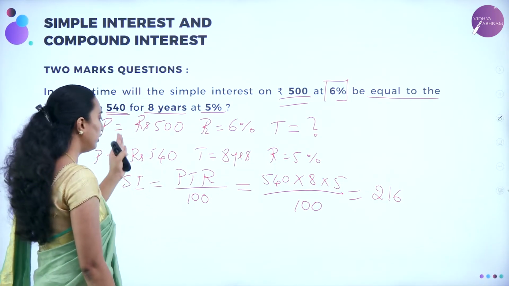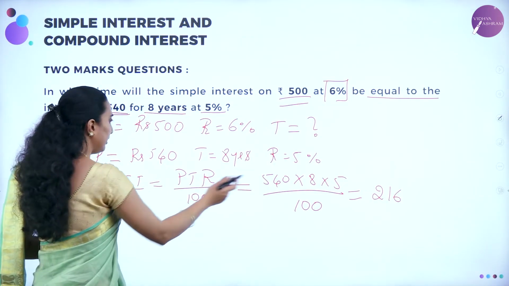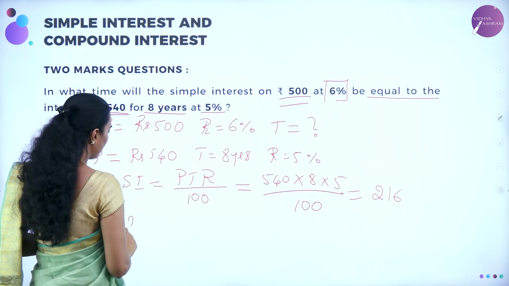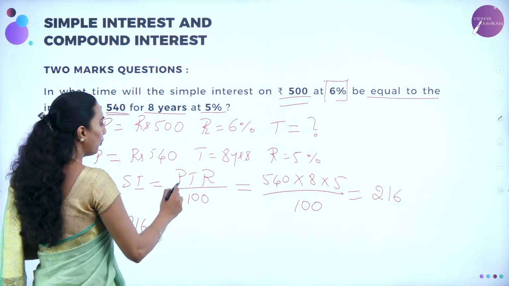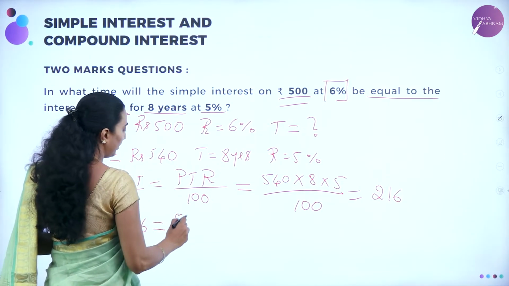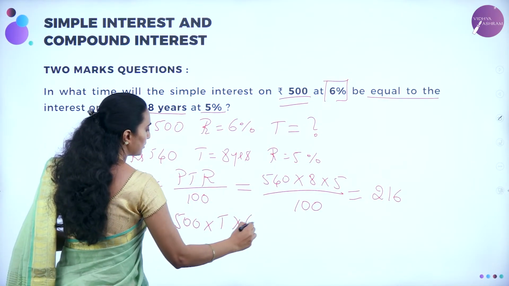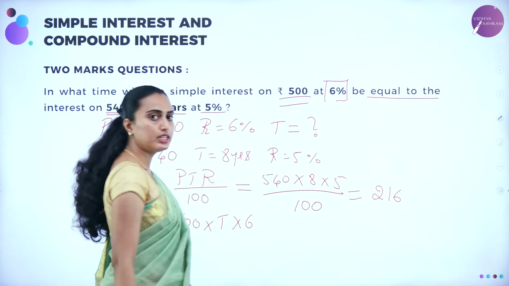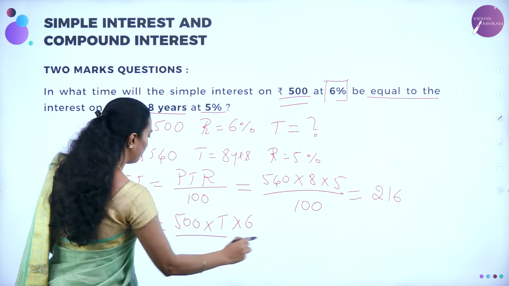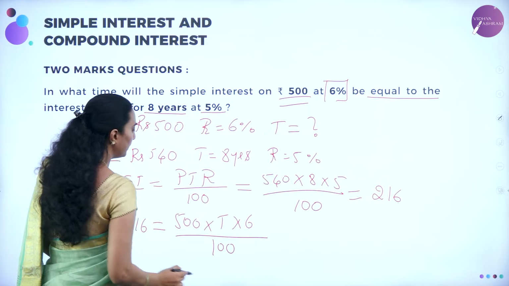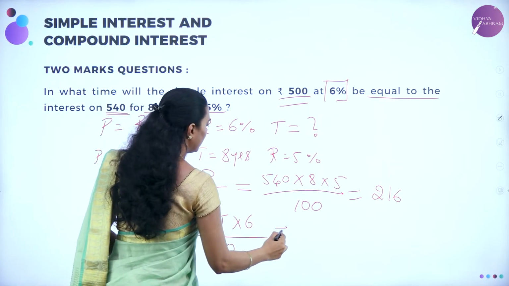So let me introduce the same formula here, and take that 216. So 216 is equal to P, we know that is rupees 500, into T, we don't know as it is, R, we know that it is 6%, divided by 100. Now cross multiply, you are going to get the answer here.